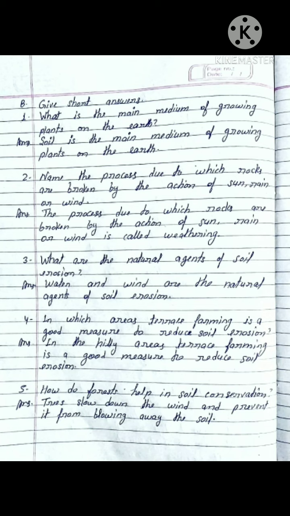Question number 4, in which areas terrace farming is a good measure to reduce soil erosion? Answer is, in the hilly areas terrace farming is a good measure to reduce soil erosion. Question number 5, how do forests help in soil conservation? Answer is, trees slow down the wind and prevent it from blowing away the soil.